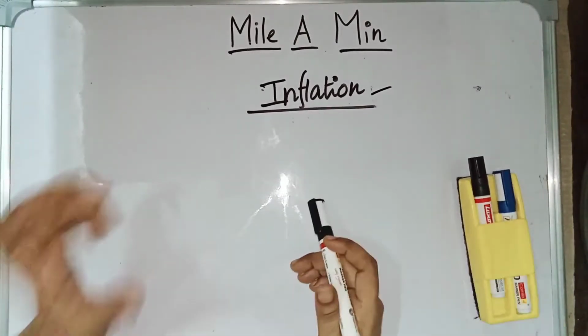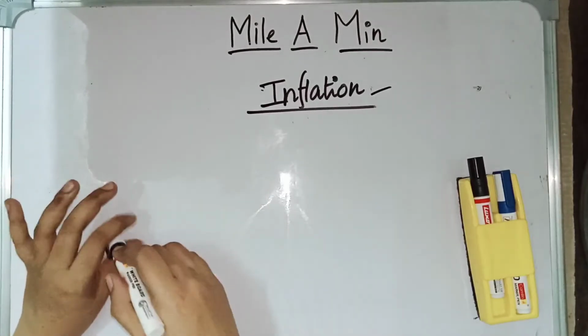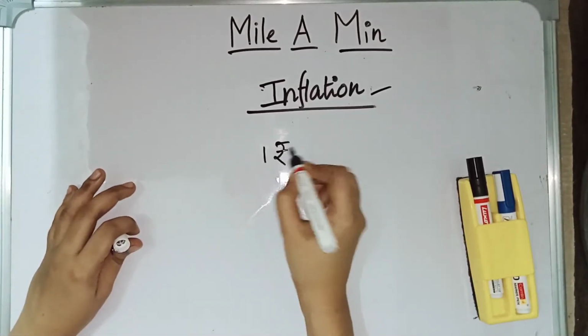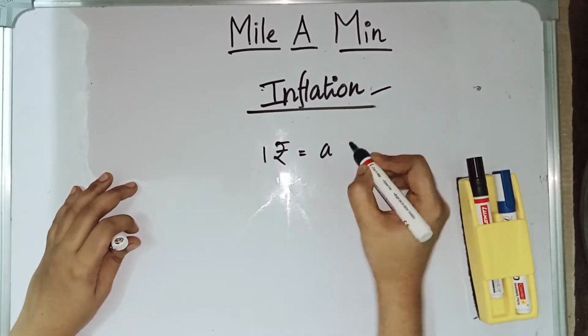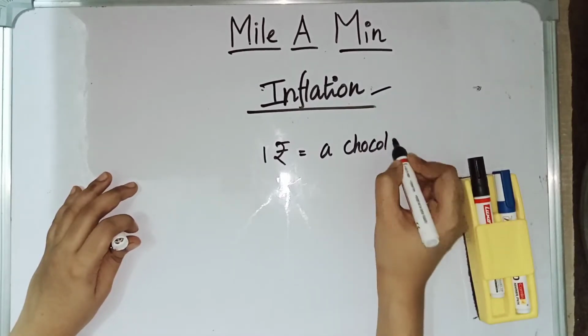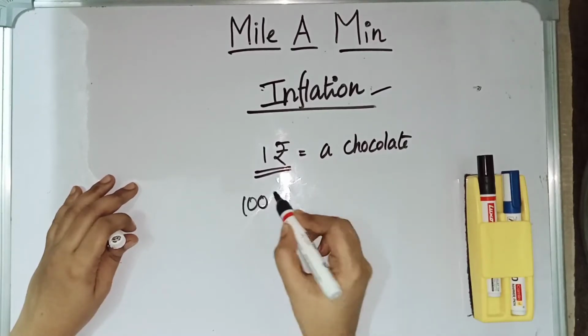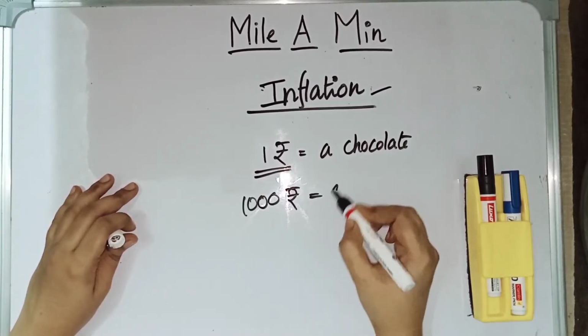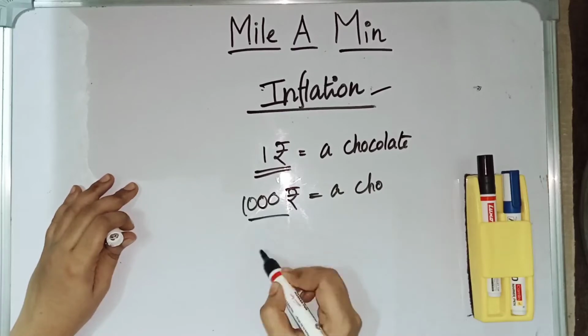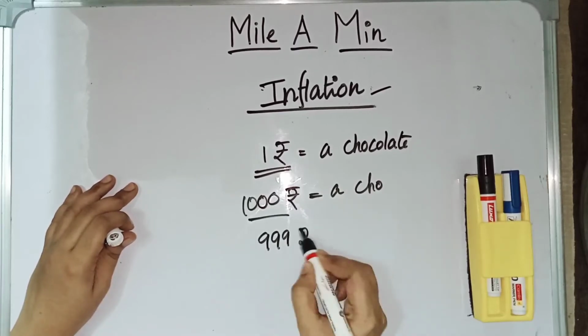What does it mean? If the value of the money is decreased, it means that if using 1 rupee you can buy a chocolate today, then tomorrow with that 1 rupee you can't do anything. You need 1000 rupees to buy a chocolate, which means that 999 rupees has lost its value.